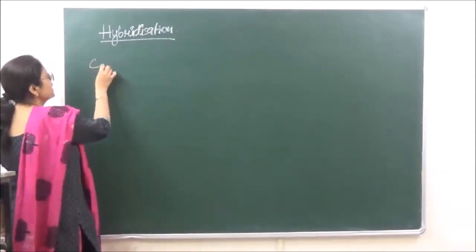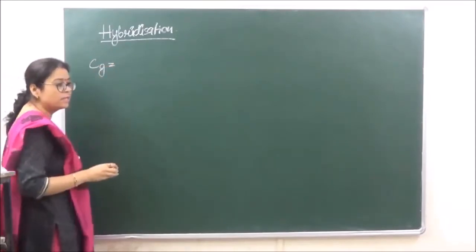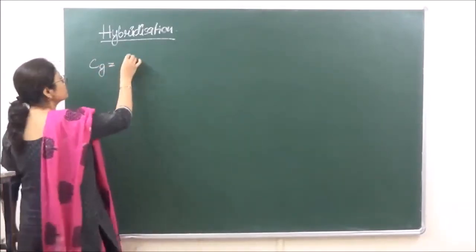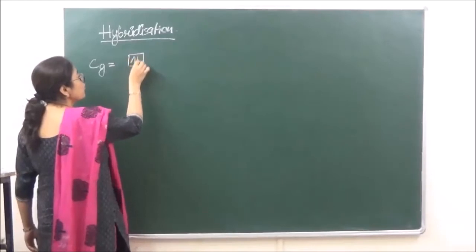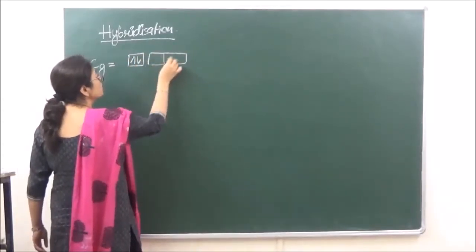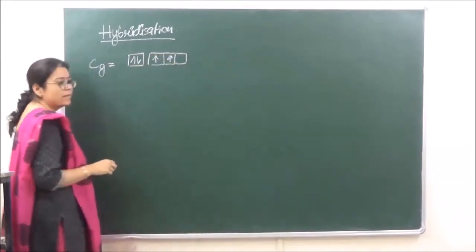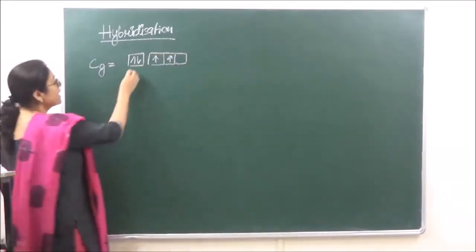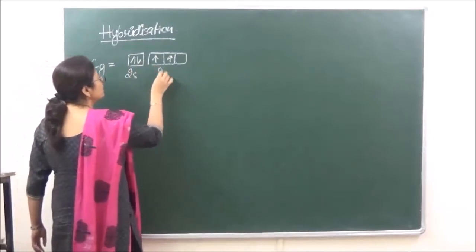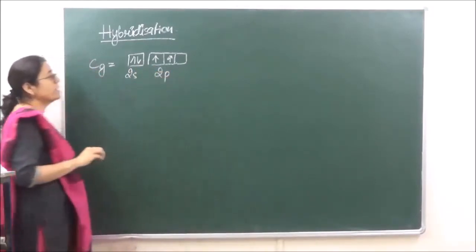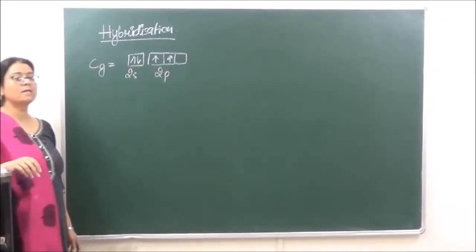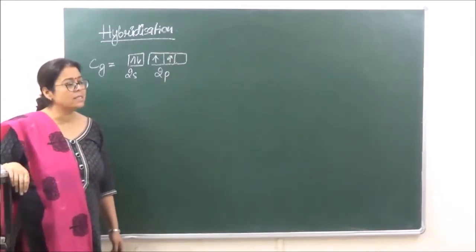When we take the electronic configuration of carbon in the ground state, valence shell की सिर्फ ले रहे हैं, then it is 2s2 2p2. This is going to be the hybridization. Now I have already told you that only those orbitals will participate in bonding which are singly filled.